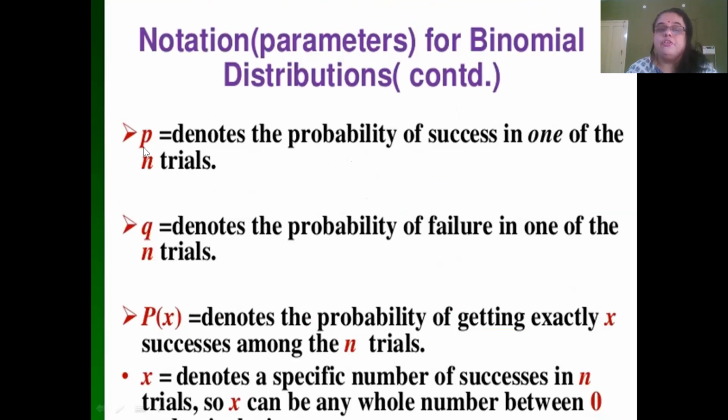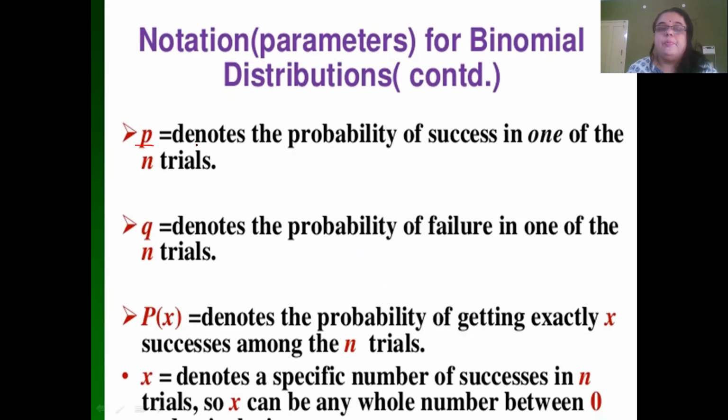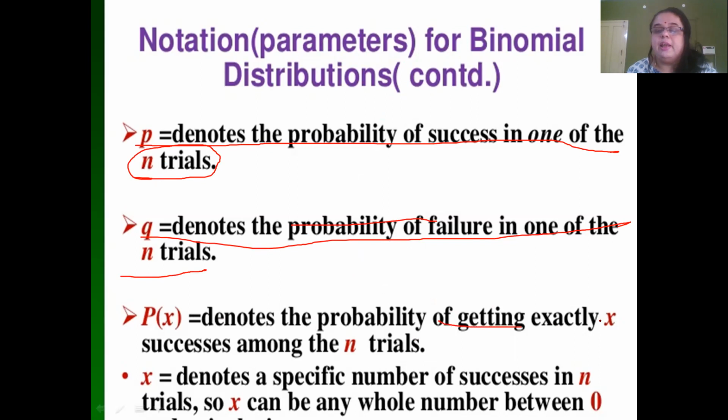Notation. P denotes the probability of success. N is the number of trials. Q denotes the probability of failure. P of X denotes the probability of getting exactly X successes among N trials.